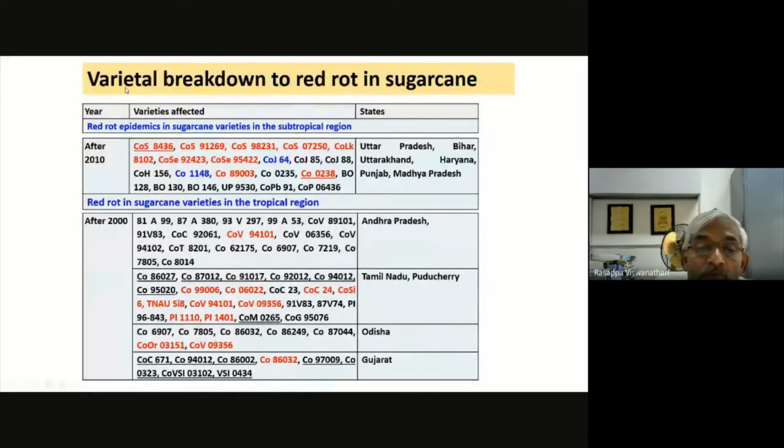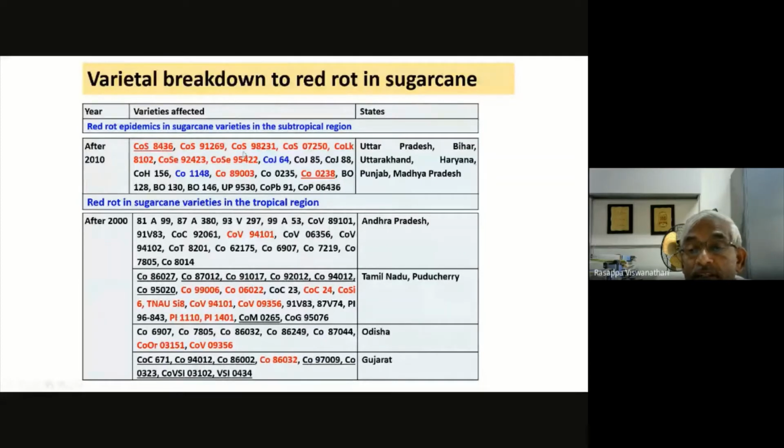In the subtropical region, after 2010 we witnessed a severe breakdown in these varieties. Those familiar with the UP and Bihar situation or eastern UP will know that COSC 92423 and COSC 95422 were the reference, that is, standard varieties. Even for ASCRP, these are the reference varieties or a zonal check. These were popular varieties in the mid, late and early groups. But these varieties started picking up red rot from 2010-11 onwards.